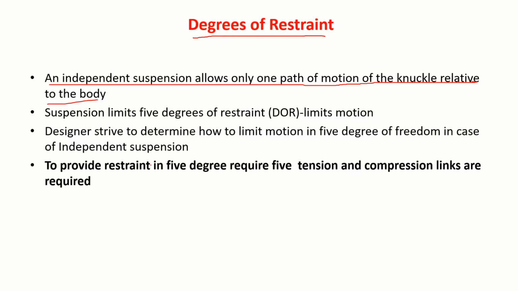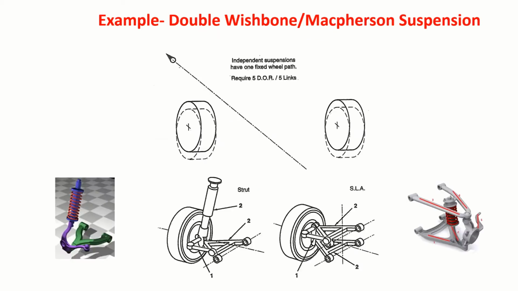That is what the suspension does: it limits motion in 5 degrees of freedom. Designers try to determine how to limit motion in 5 degrees of freedom in the case of independent suspension. To provide restraint in 5 degrees, you require 5 tension and compression links. So this I have explained.